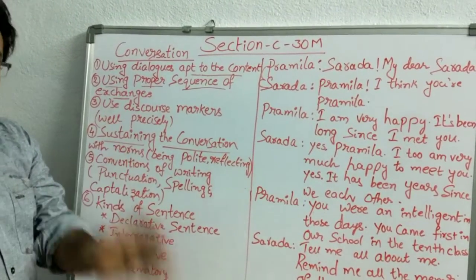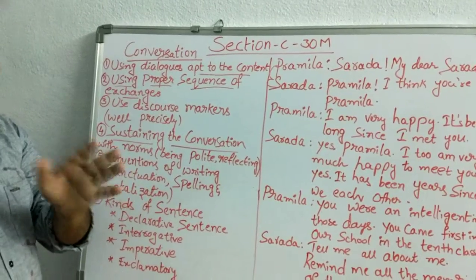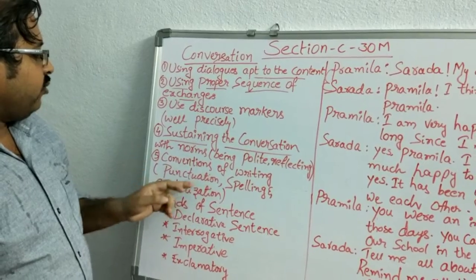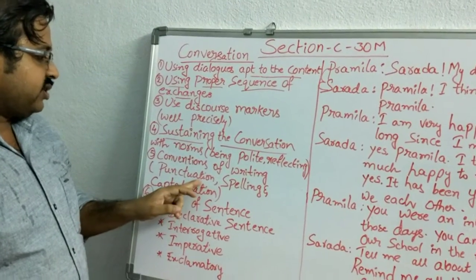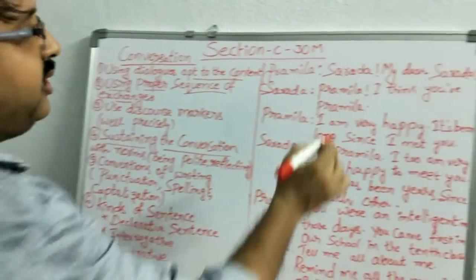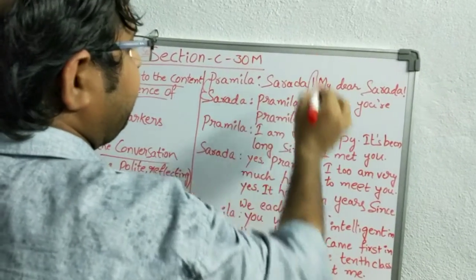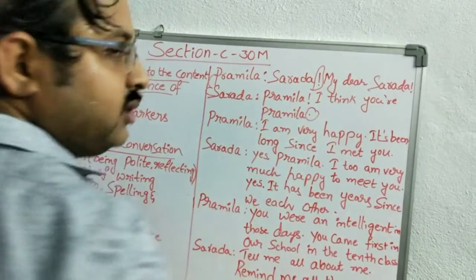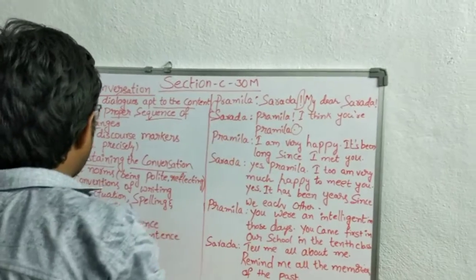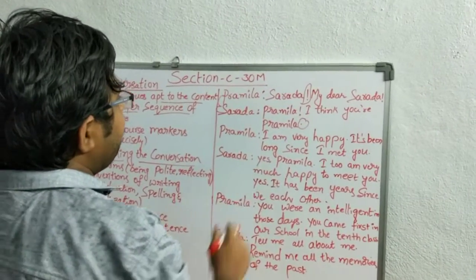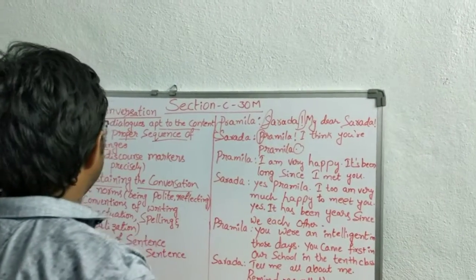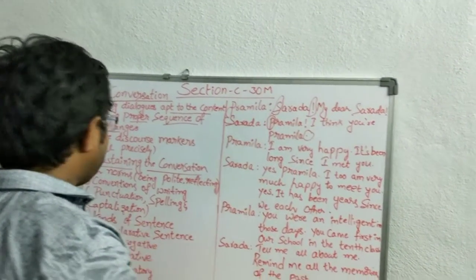Conversation needs a purpose. We have to fulfill that. Next one, conventions of writing. What is the meaning of conventions? Punctuation marks, spellings, capitalization. Look here. What is this one? Exclamatory mark. This one, declarative sentence, full stop. These come under punctuation. Wherever it is a noun or the start of a sentence, we have to use capital letters. They come under capitalization.